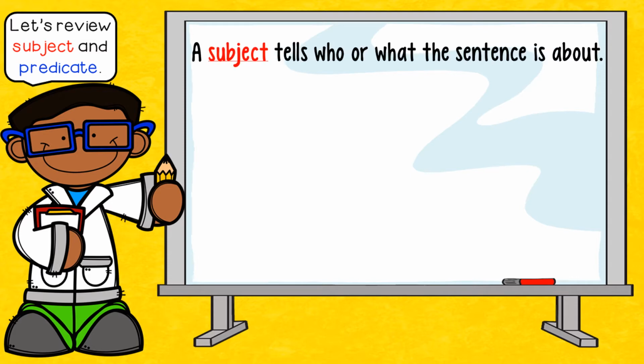Right? So our subject is always going to include a noun or a pronoun, but also tell me the extra information of what that sentence is about, such as this: the 3-year-old boy. So boy is the noun, so that is the focus. That's the subject noun. That's the focus of the subject for our sentence. But I have a couple other things there. I have the, which is what we call an article adjective. I have 3-year-old, which tells me how old the boy is. Who is 3 years old? The boy. So 3-year-old is an adjective.